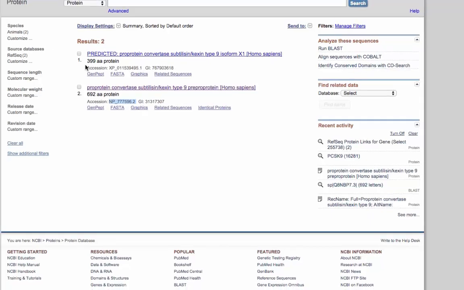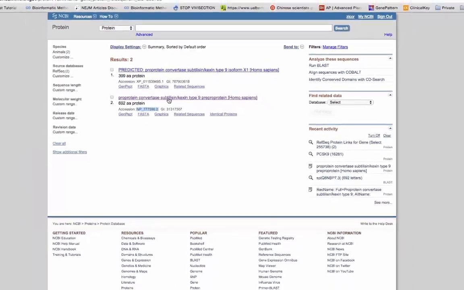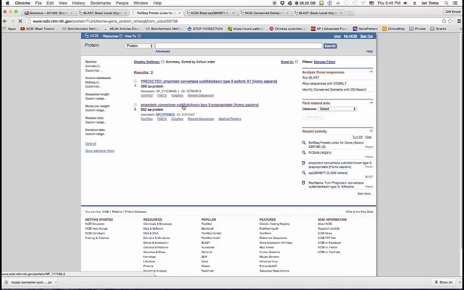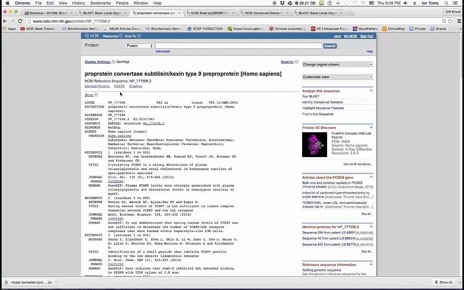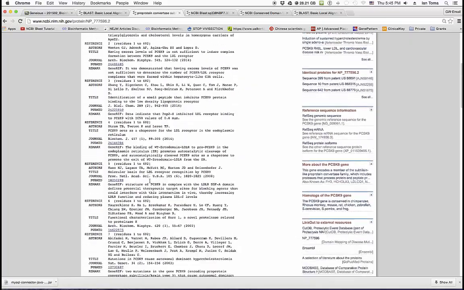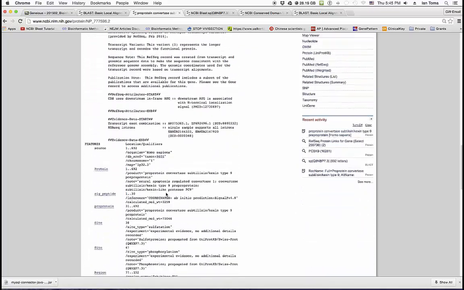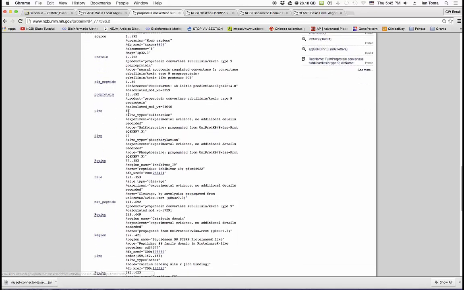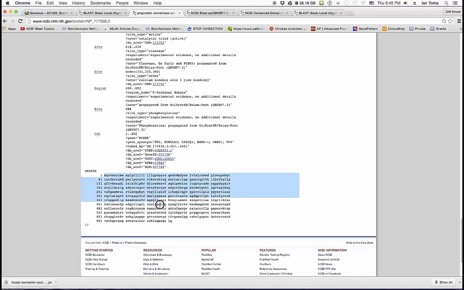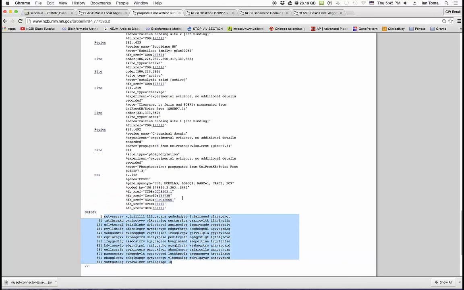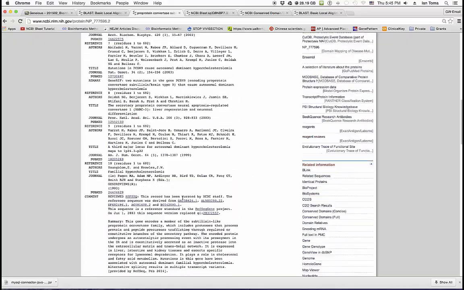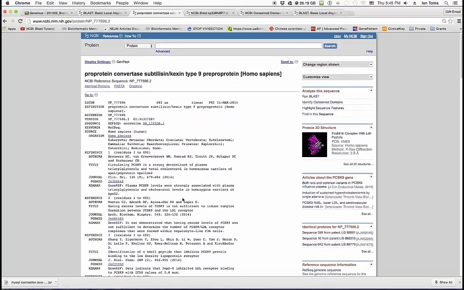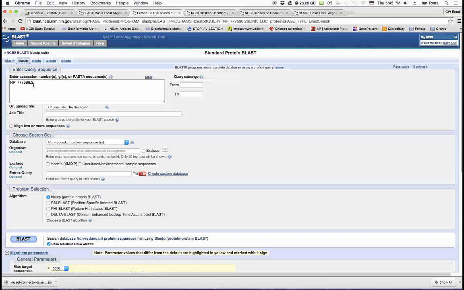I want to select the curated protein, and once I click on it, it opens the description of the protein with sequences and references for when it was discovered. Over here you see the sites of the protein, what amino acid it starts at, and underneath on the screen you see the sequence of amino acids that make up this protein. So in order for me to BLAST, from the top of the page you'll see on the right side, analyze the sequence, and just clicking on run BLAST, it's going to bring this NP number into the search box for BLAST.